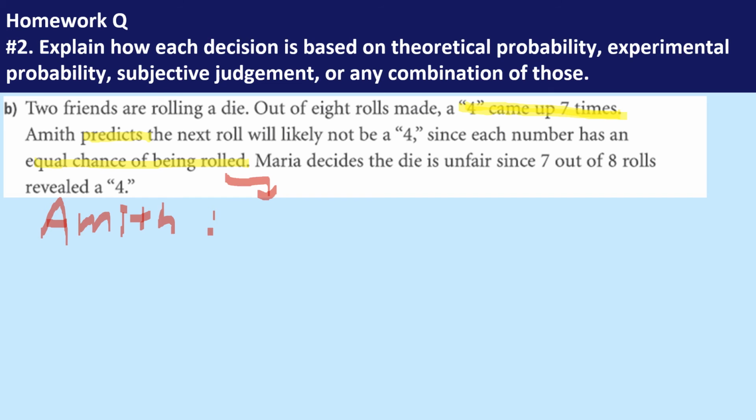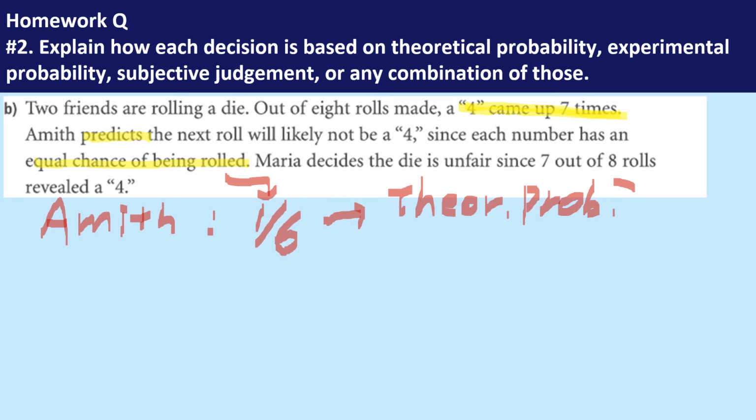So in this case, the die seems like 1/6. It really didn't say 6-sided, so I'm assuming this person was saying 1/6 probability for 1, 2, 3, 4, 5, 6, 7. Oh, sorry, there's no 7, all the way to 6. In that situation, Amit was using theoretical probability as the main part of the argument, and that was it.